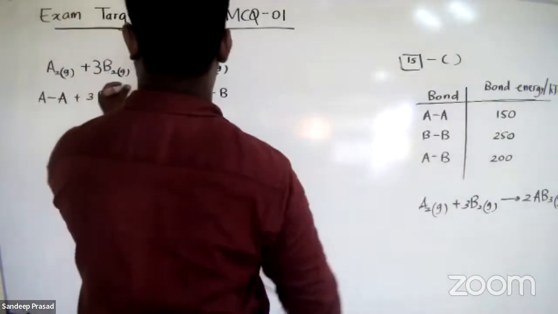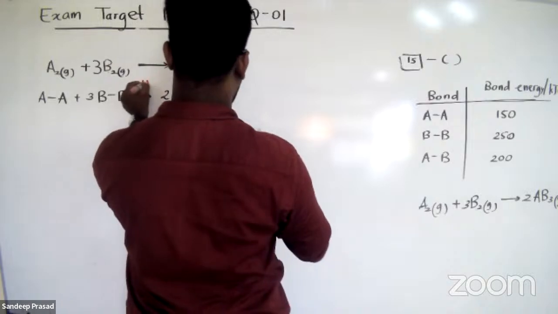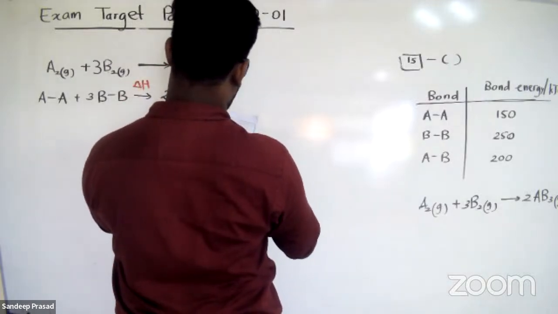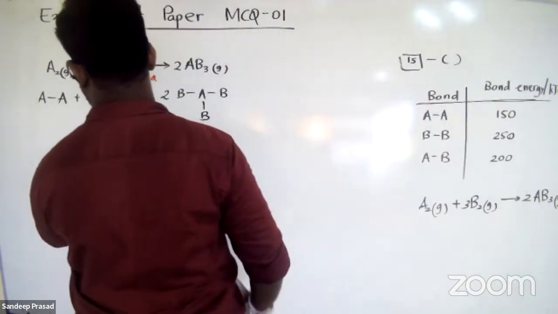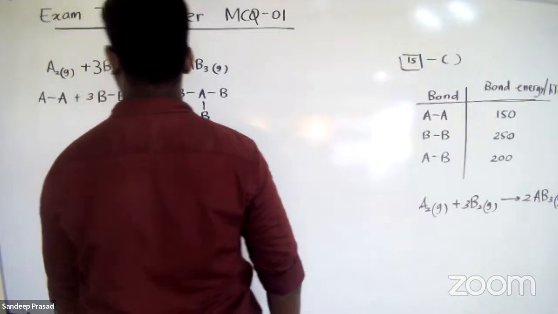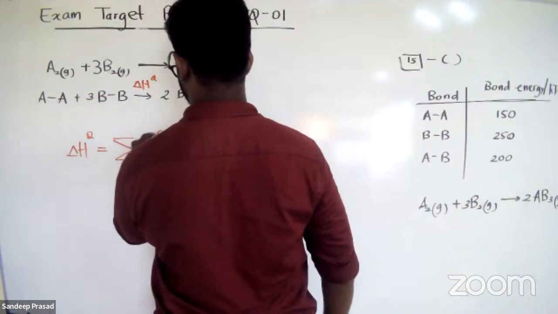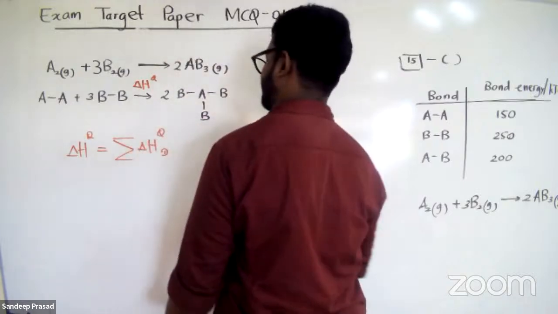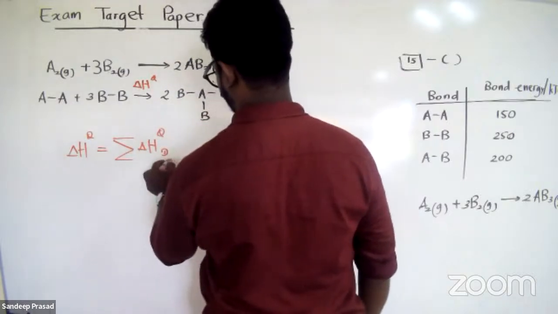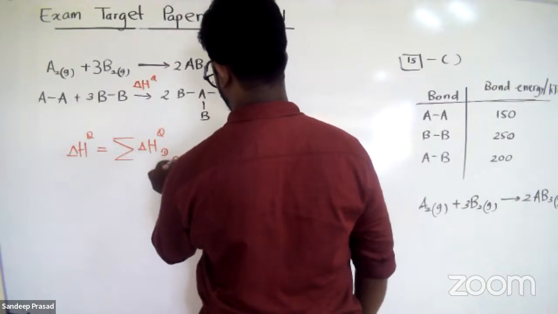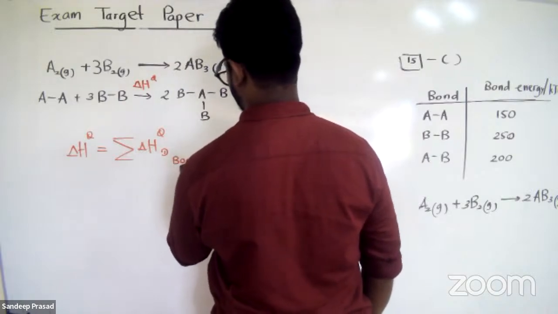We can find out the enthalpy change of this reaction: delta H theta is equal to the bond dissociation enthalpies of bonds broken.